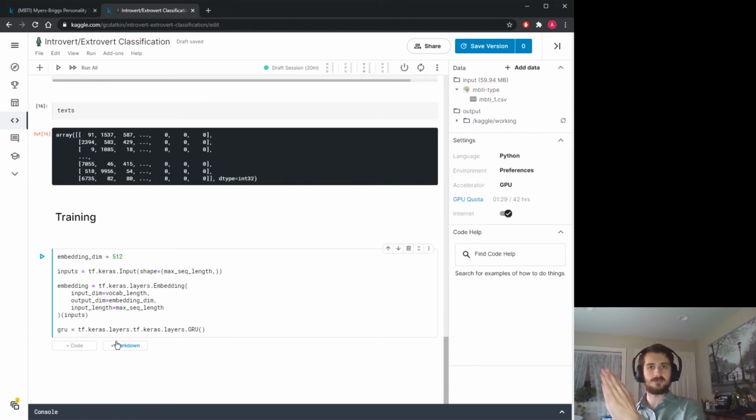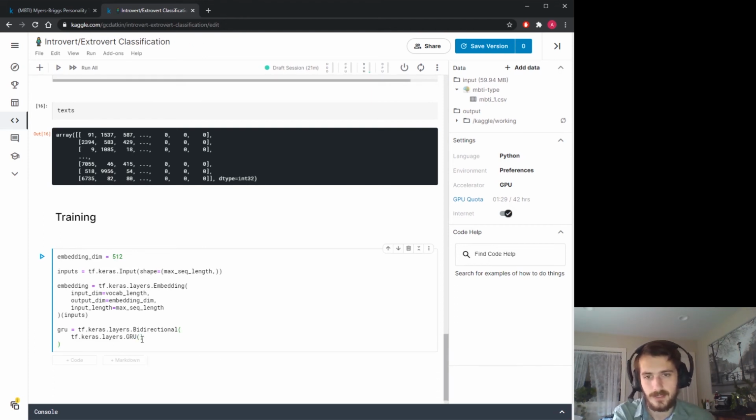Basically, it takes as input a new word, but also the last word, so it has a sense of memory. It loops, feeding the output to the next input. However, if we make it bidirectional, so we wrap it with a bidirectional layer, this will create two GRUs, where one is taking input from the past, the last word, and the other feeds the sequence in backwards and takes input from the next word in the future.